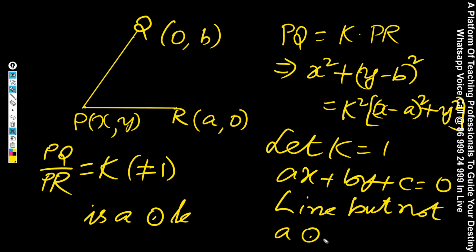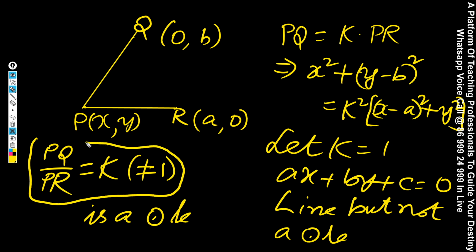So in all the cases except k is equal to 1, the coefficient of x square will be equal to the coefficient of y square, and hence it forms a circle. So PQ by PR is equal to k, and k not equal to 1 is always a circle. Remember that.